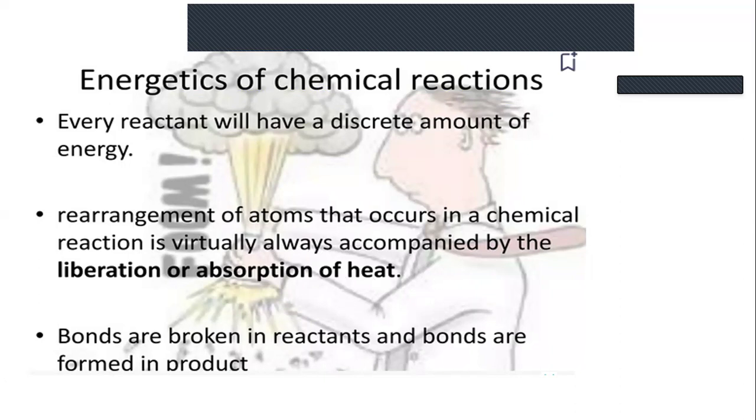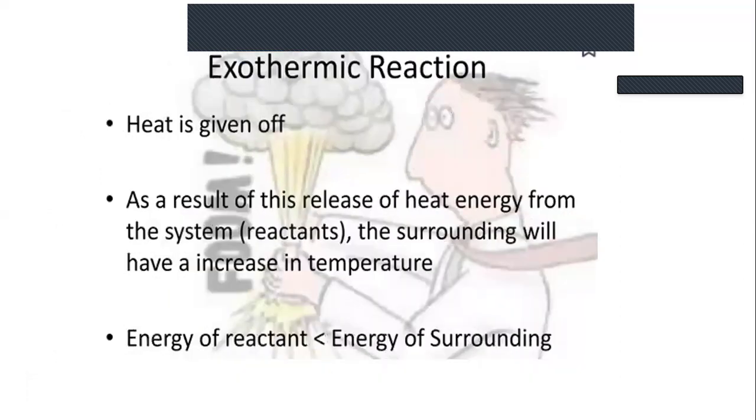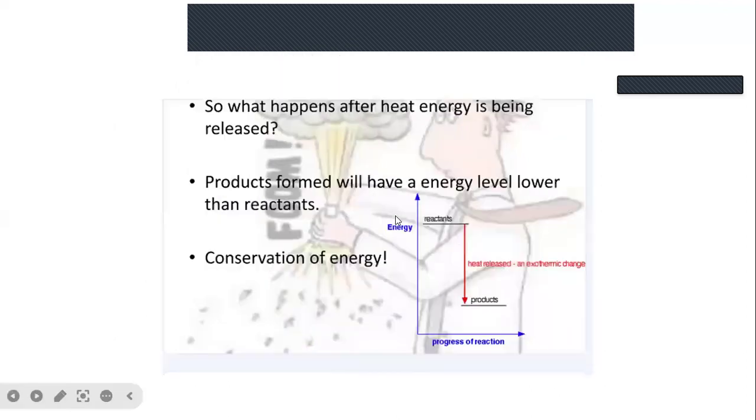Bonds are broken in reactants and bonds are formed in products. In an exothermic reaction, heat is given off, that is, heat is produced by the reaction. As a result of this release of heat energy from the system, that is the reactants, the surroundings will have an increase in temperature. The energy of the reactants is greater than the energy of the surroundings in case of an exothermic reaction.